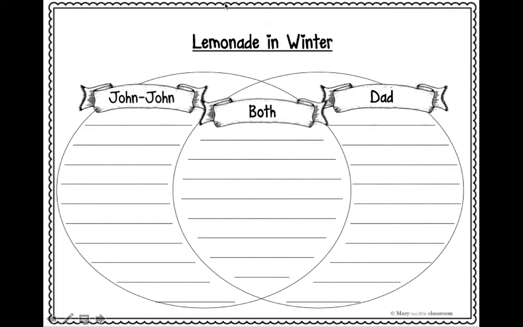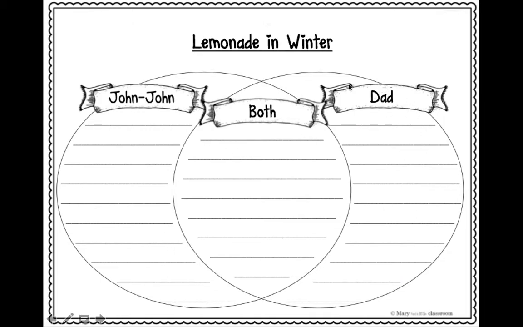On your paper, you should have written how Dad felt about the lemonade stand and how John felt about the lemonade stand. For how they're both the same, well, they're both in the same house, right? They are both boys, and they're both inside during the winter. They don't have as much the same on that page because they disagree about the lemonade stand.